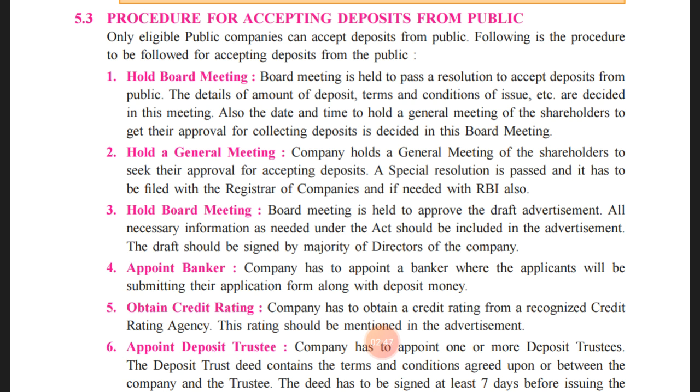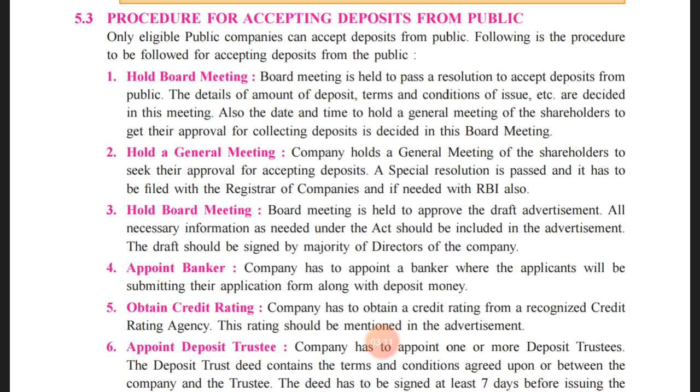So the board of directors has to convene the annual general meeting. The chairman of that meeting will put forward the decision that has been decided by the board of directors. Accordingly, the approval needs to be taken to that effect, and after taking the approval they will follow the other procedures related to accepting deposits from the public. So that is the first point.